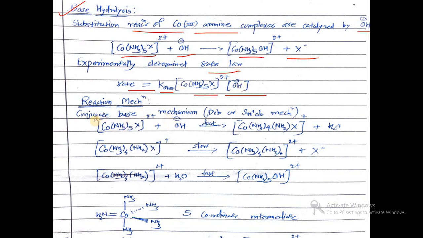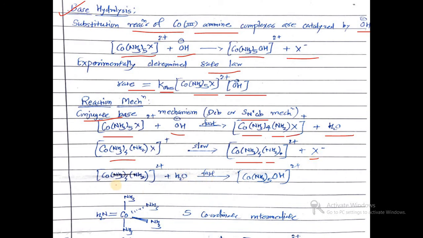But the actual mechanism, the conjugate base mechanism, is called the SN1CB mechanism. When Co(NH3)5X reacts with OH minus, a fast reaction takes place and we get Co(NH3)4NH2 X plus H2O. Then in the second step, Co(NH3)4NH2 X undergoes a slow reaction and we get Co(NH3)4NH2 2+ plus X minus.